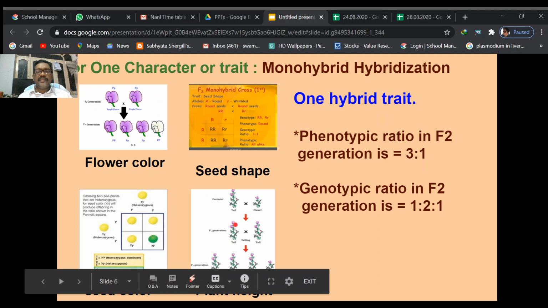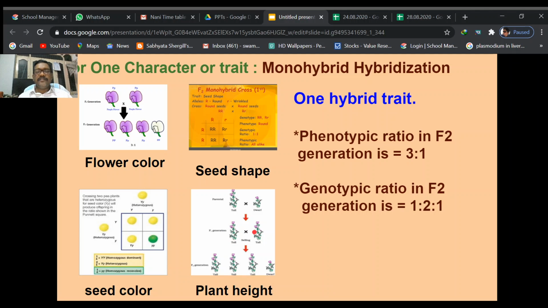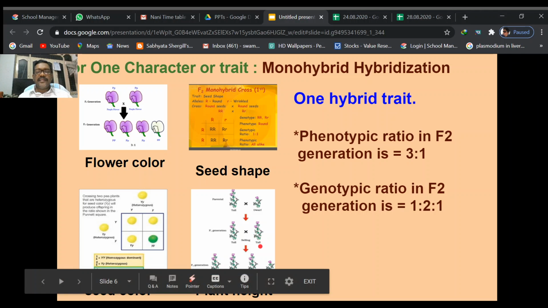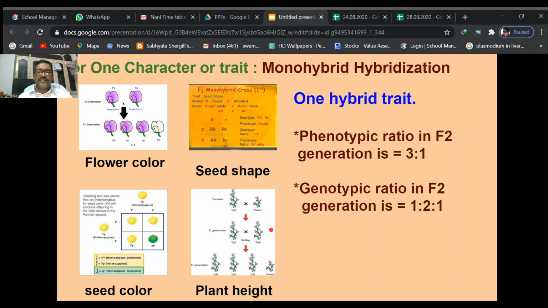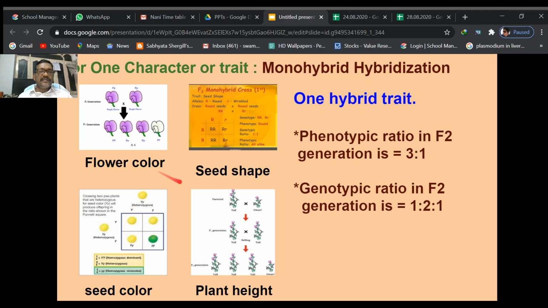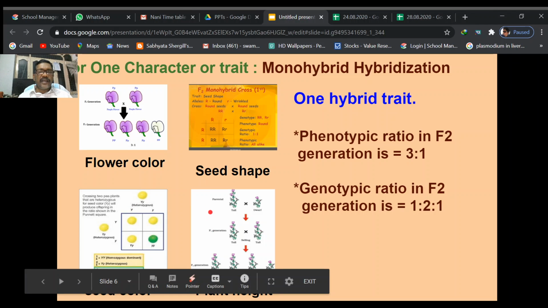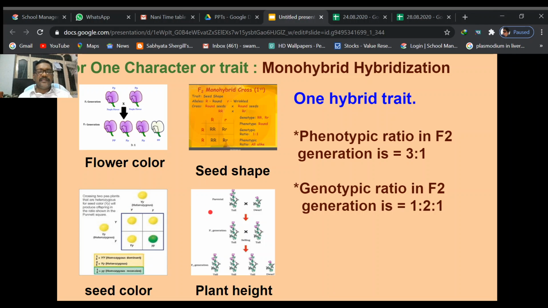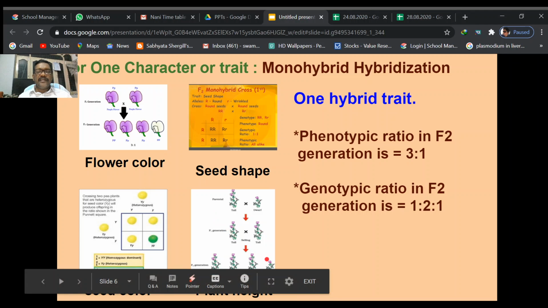The dominant character is expressed. The small character just sits on the chromosomes and in the next generation it is freely expressed. So that is the main thing. Here the two principles are: the law of dominance in the F1 generation hybrid condition, and then in the F2 generation, what happened? Those two alleles are segregating, separating and entering into the gametes without any disturbance. That is called the law of segregation.